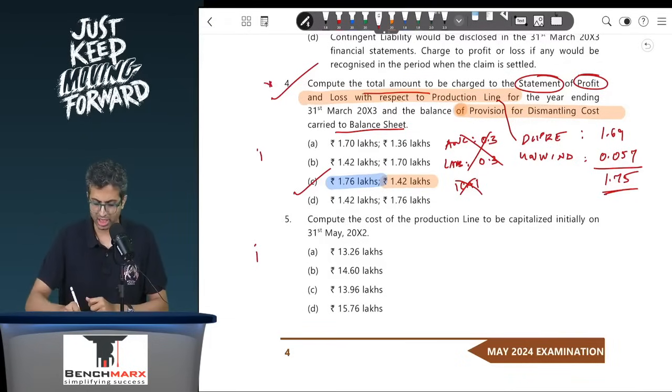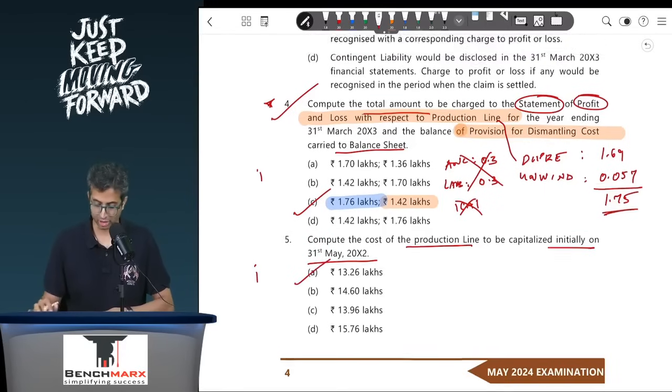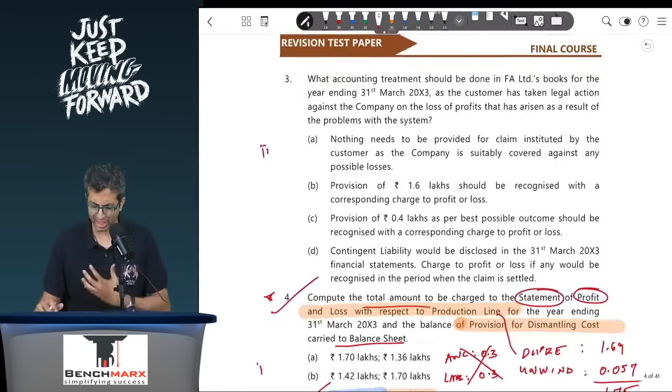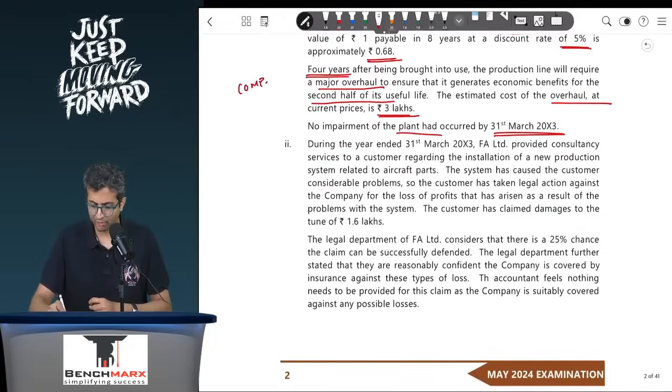I would say this is slightly important. Compute the cost of the production line to be capitalized initially on 31st May. Well, that is very clearly calculated. That is around 13.26, and hence your answer is option A. So that takes care of these 3 MCQs. Next, you go to sub point 2.